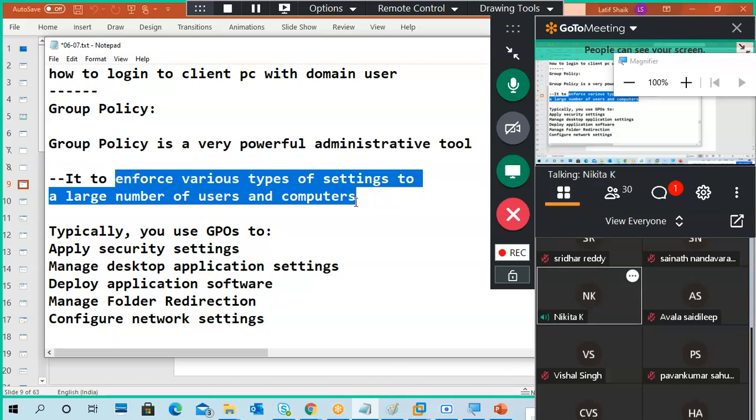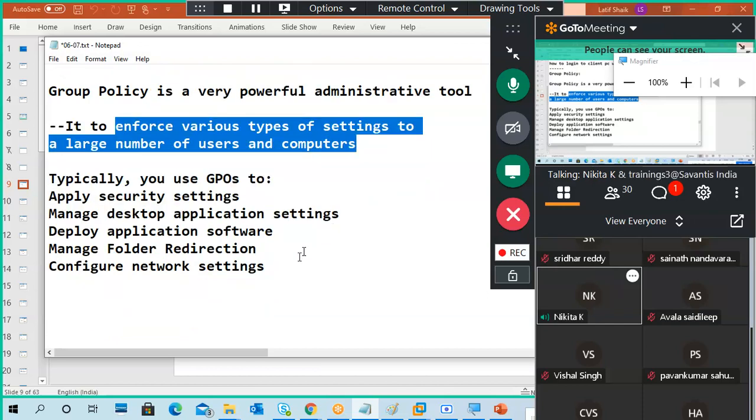Okay, so tell me the statement. Just read it. Enforce various types of settings to a large number of users and computers.